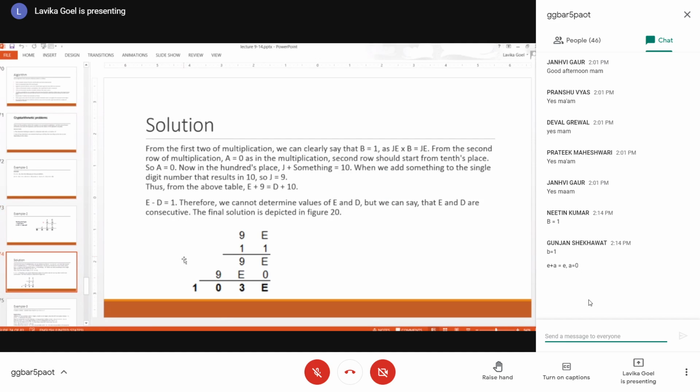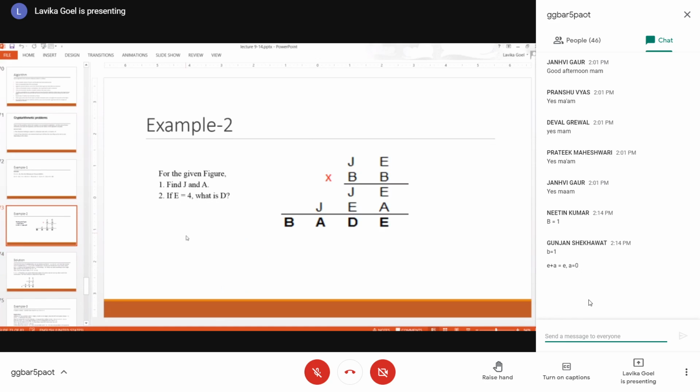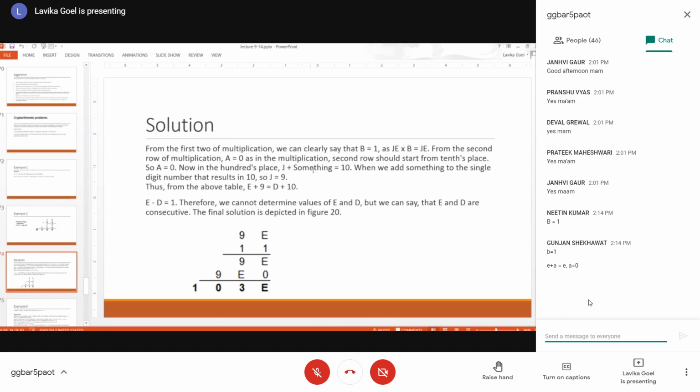In the hundreds place, if you see, your J plus something is equal to 10. How? See the hundreds place. Your J plus something is resulting in what? 10. Why am I saying 10? See, when we add something to the single digit number J, that results in 10. Right?